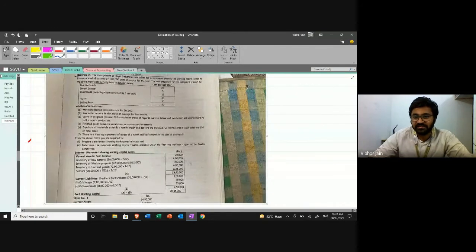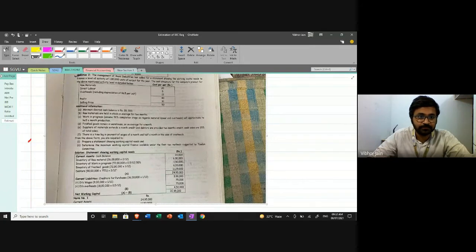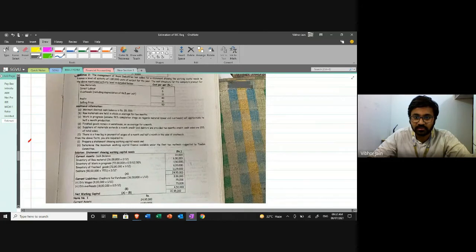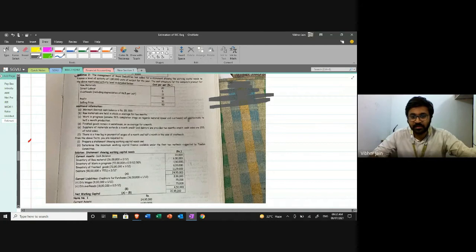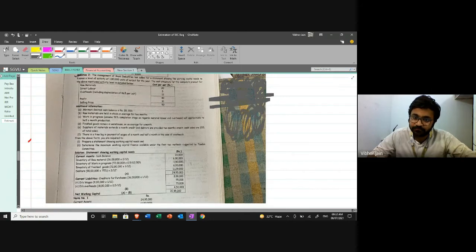Okay, never mind. Just ignore the cloth and everything, don't worry about it. Can I paint it out? Yes, I can paint it out. Okay, that is done. So just read the question. We are going to read the question and understand what it is trying to say. Just don't get distracted by this.